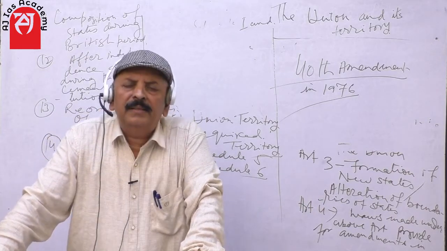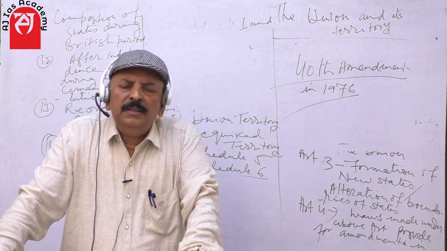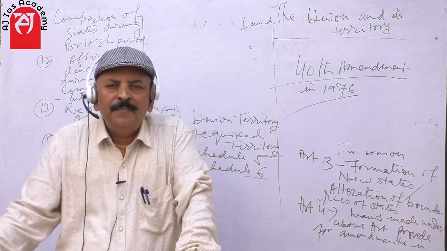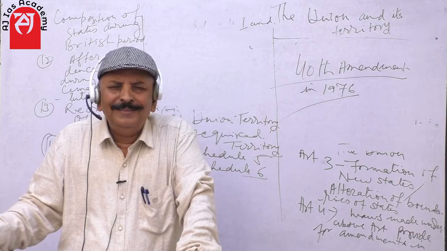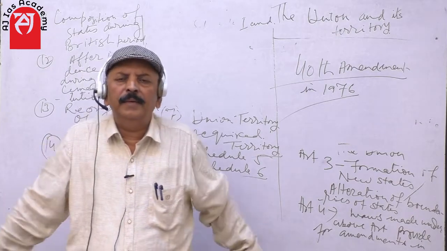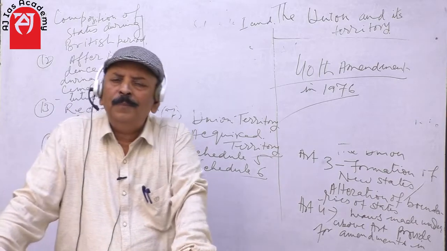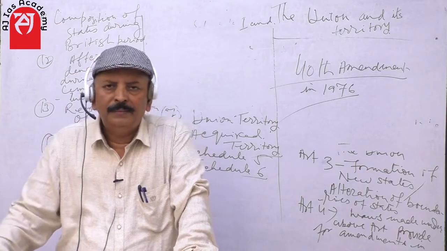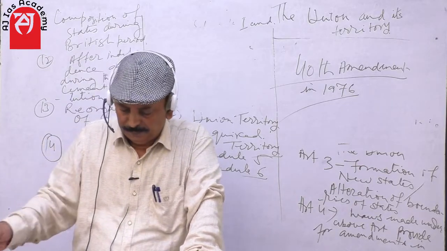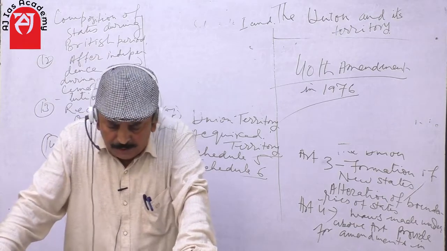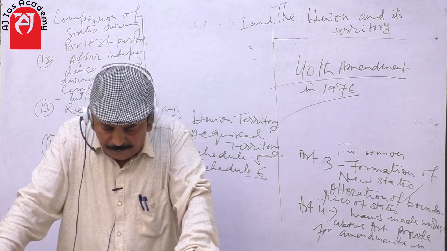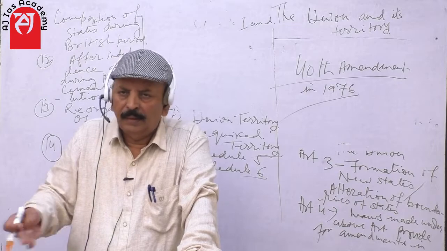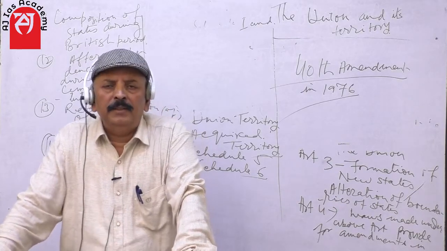Now there are 8 union territories, and these are Andaman Nicobar, Lakshadweep, Chandigarh, Daman, Diu and Dadra Nagar Haveli, and then Delhi, and then Pondicherry, which is called Puducherry, and then Ladakh, and then J&K, Jammu and Kashmir.